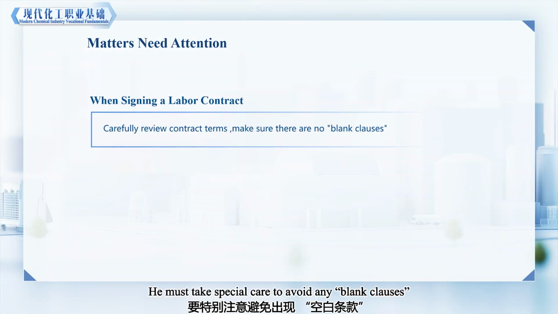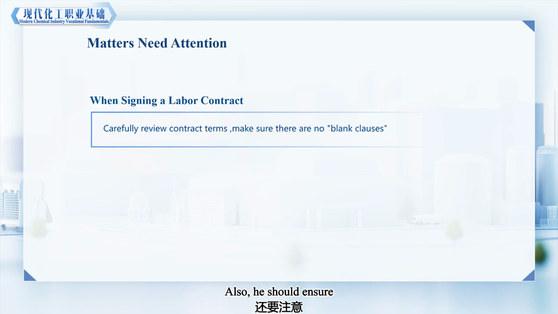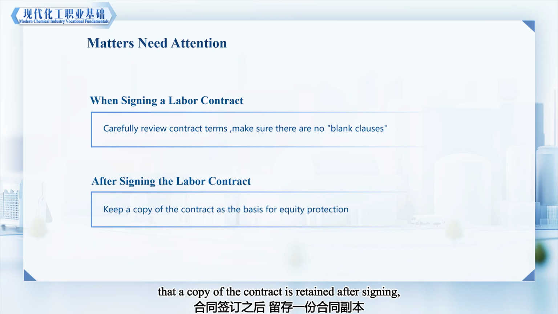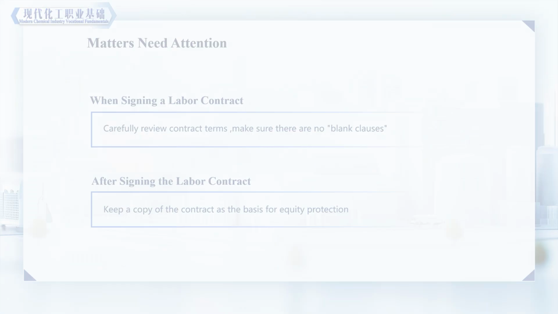He must take special care to avoid any blank clauses that could be arbitrarily filled in after the contract is signed. Also, he should ensure that a copy of the contract is retained after signing, as it serves as a crucial basis for protecting his rights and can be consulted at any time in the future.